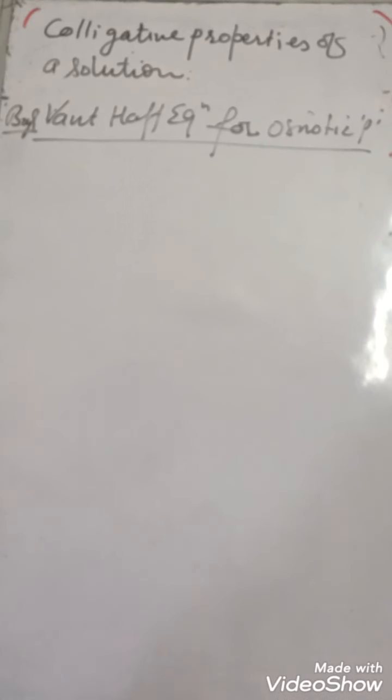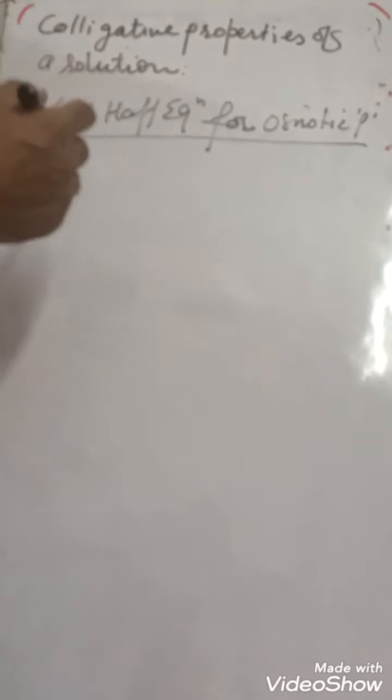Now, what is Boyle's law? Pressure is inversely proportional to volume at constant temperature. So here also, Boyle's law, pressure is inversely proportional to volume, and in place of pressure here we will take osmotic pressure.